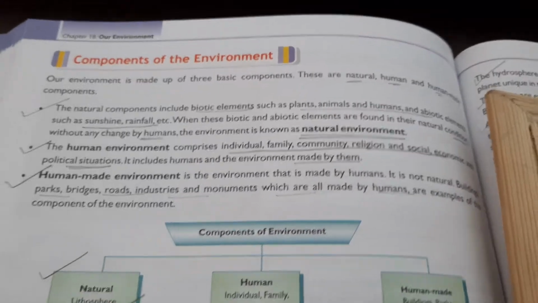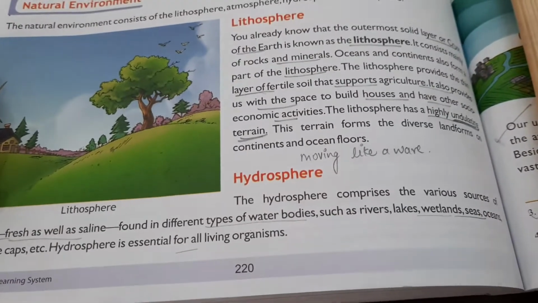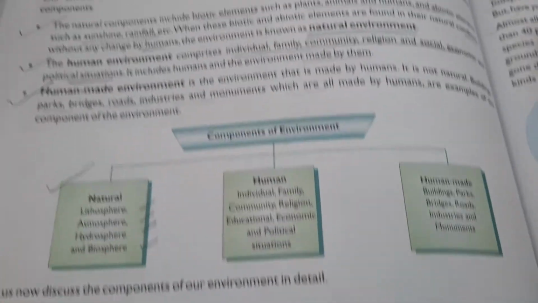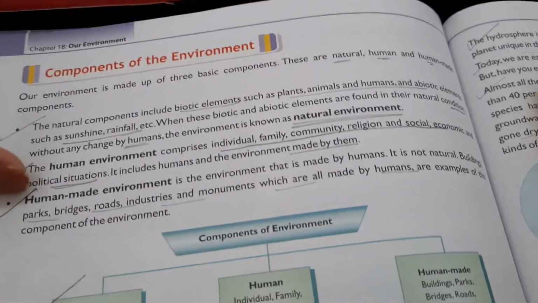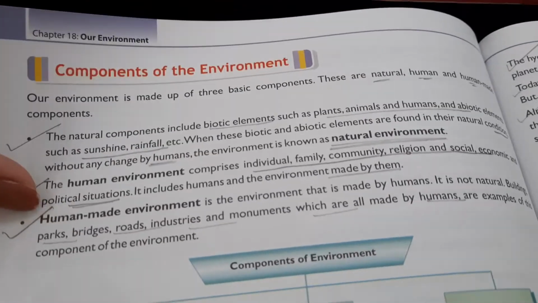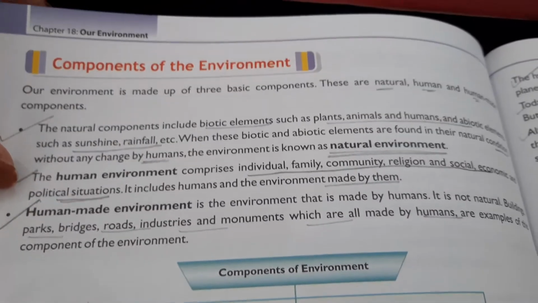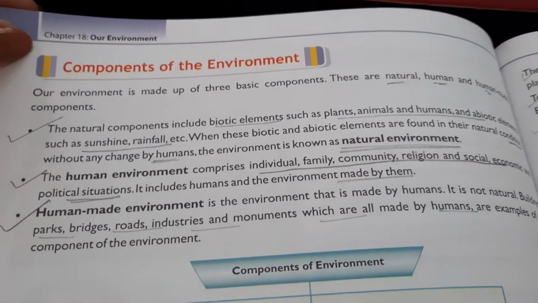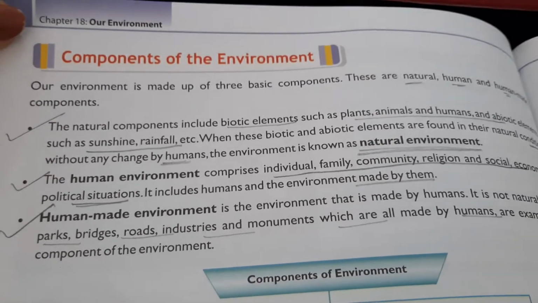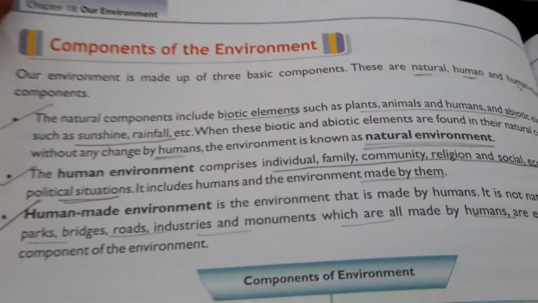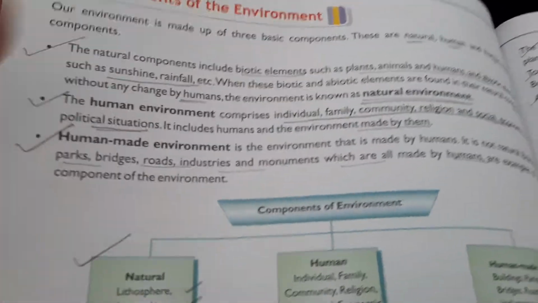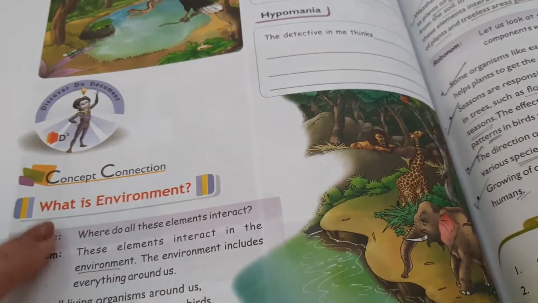Hello everybody, let's have a look at page number 220, and let me remind you that we were doing chapter number 18 of geography. That's the first chapter of geography, and the name is Our Environment. Number is 18, as I told you. So the last time we studied what is environment.